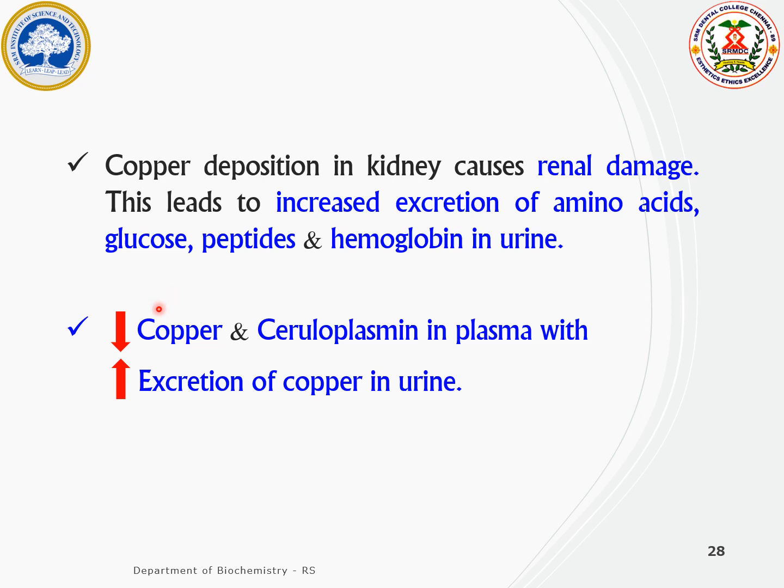Thus, Wilson's disease causes reduced copper and ceruloplasmin in the plasma with increased excretion of copper in the urine. Also, the copper gets accumulated in the major organs like liver, lens, brain, kidney, resulting in the development of hepatomegaly, Kayser-Fleischer ring, liver cirrhosis, renal damage, and mental retardation.